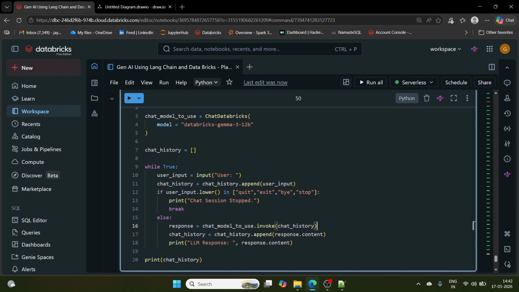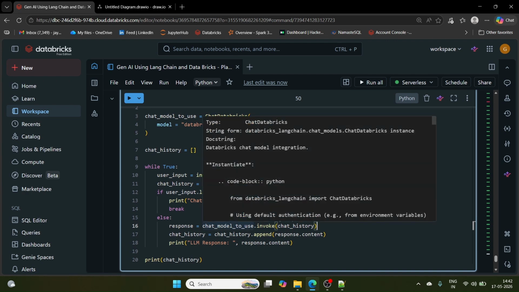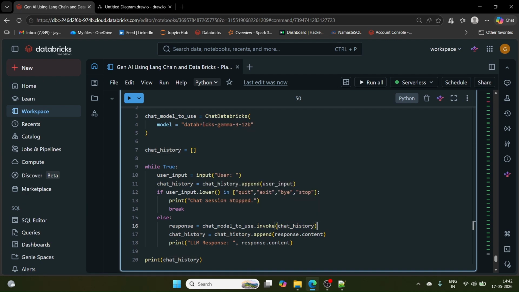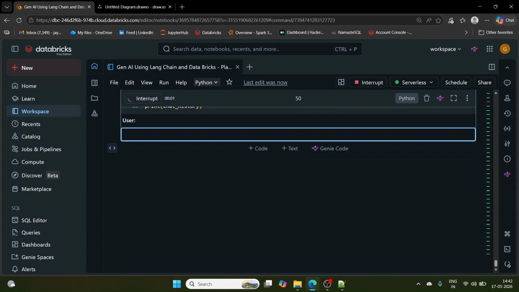As soon as I put chat history, I have the first question asked, the answer to that, and the second question asked, so the LLM is getting the context, right? Let's run this and see if the LLM is answering the correct way. Who is MS Dhoni? Explain in one line.